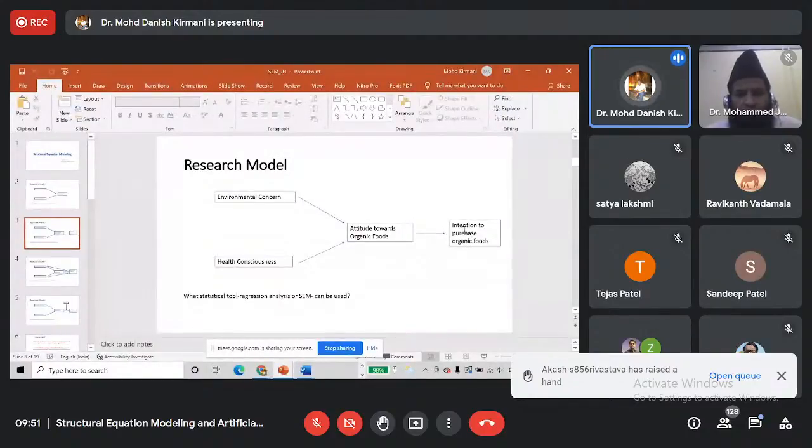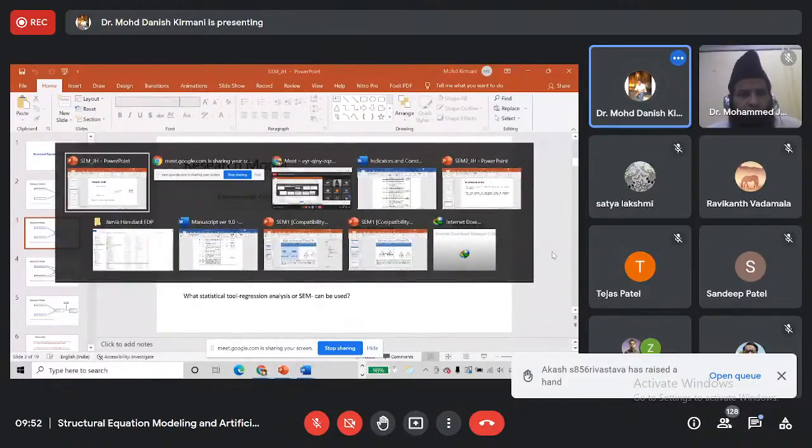We want to determine the factors that can influence intention to purchase organic foods. We have three factors: attitude, environmental concern, and health consciousness. We have proposed this model with the help of theory that is available in already published research.